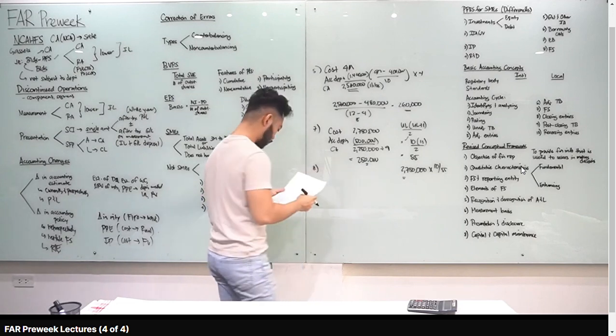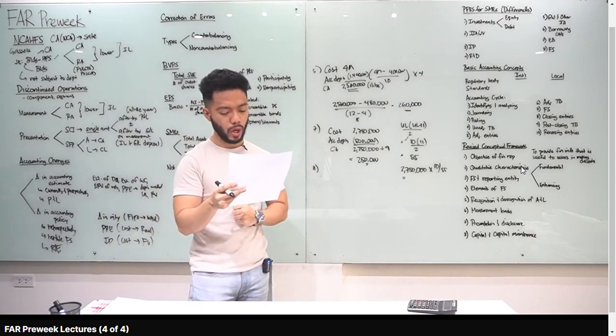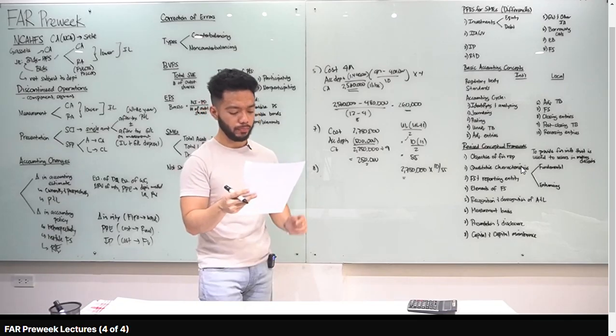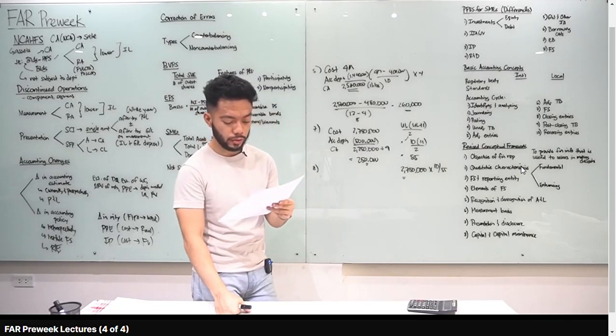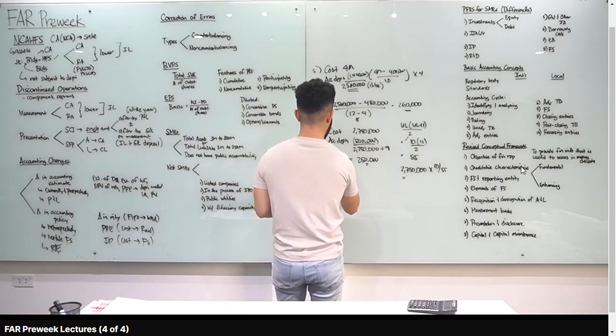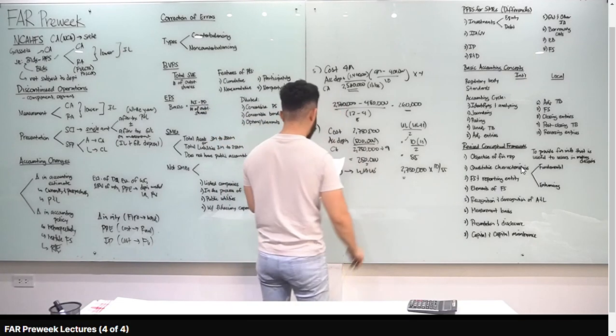Number 8. This is change in accounting policy. What pre-tax amount should be reported in the 2025 statement of changes in equity as the cumulative effect of change in accounting policy? ABC company had used the FIFO method since it began its operations. The entity decided to change to weighted average. So FIFO, naging weighted average. The entity provided the following year-end inventory.